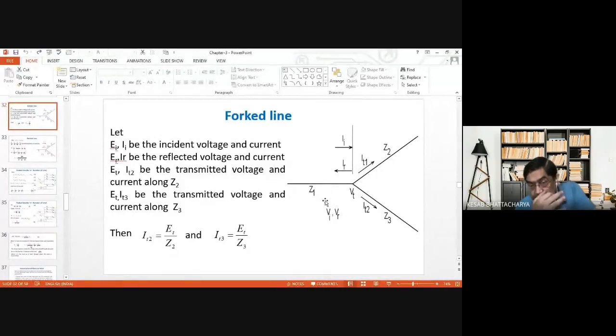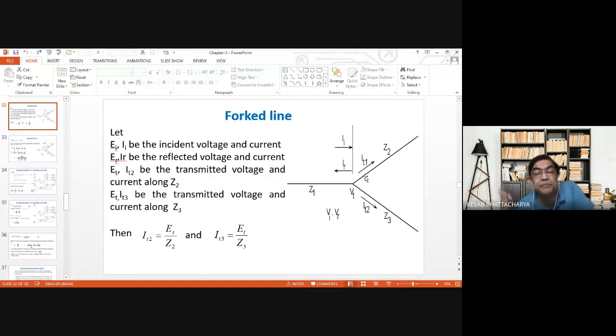Here you see, we consider a fault line where one transmission line bifurcates into two other transmission lines. The surge impedances of the three are Z1, Z2, and Z3 respectively. Let the incident voltage and current in line 1 be Vi and Ii, and the reflected voltage and current be VR and IR respectively, and the transmitted currents in the two lines are IT1 and IT2. Obviously, we assume that the two lines are in parallel, so the transmitted voltage will be the same for both lines.